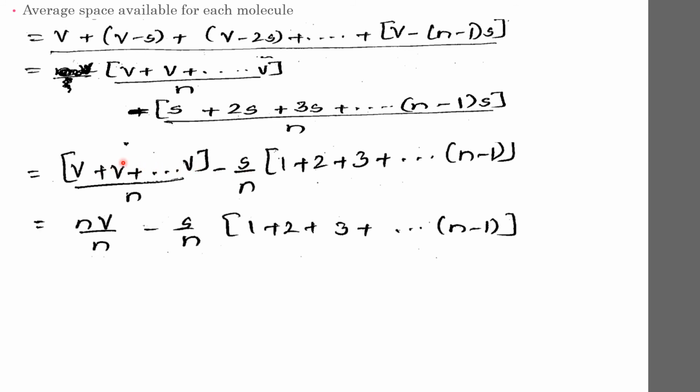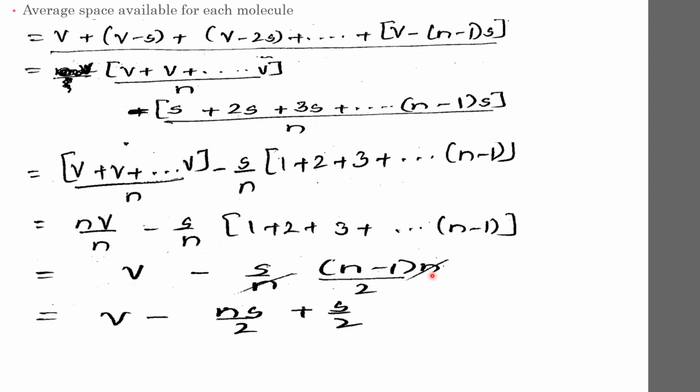This is n number of V's added, so that can be written as n into V. Then this binomial series can be written as (n minus 1) into n upon 2. n will cancel out, so this is V. Here also n will cancel out. So what we get is V minus nS upon 2 plus S by 2.